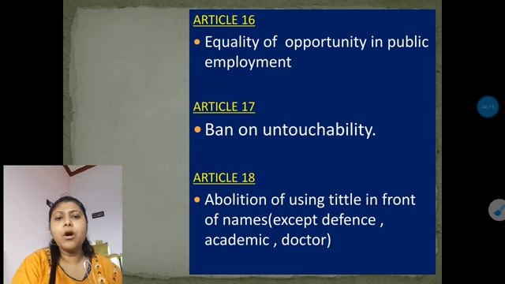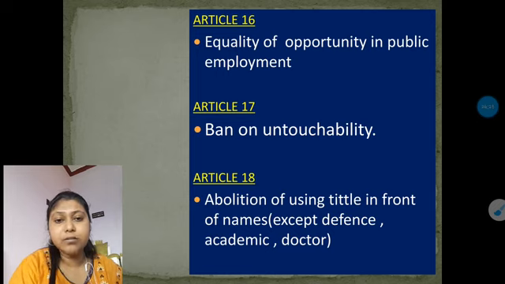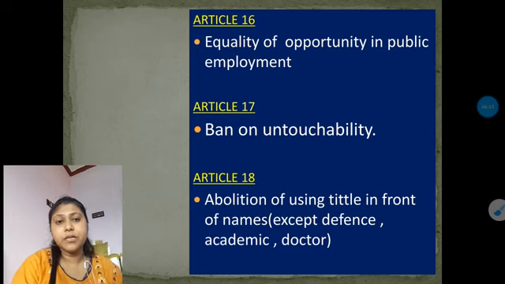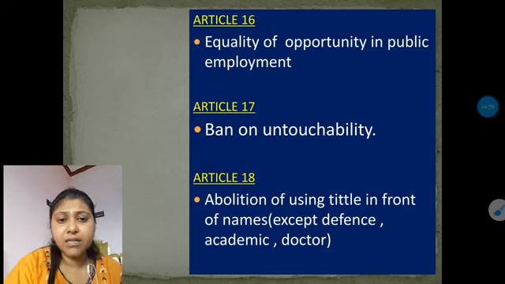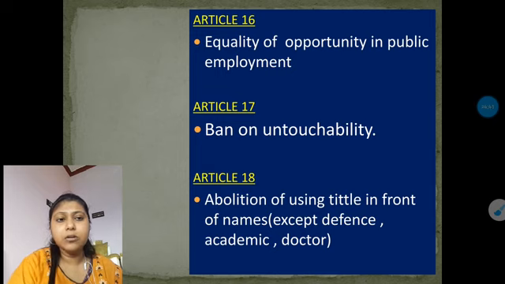So I hope you all understand about the fundamental rights, their definitions, that there are 6 fundamental rights, what they are, and of course the first fundamental right, that is the right to equality, along with its articles. So please remember that the right to equality covers Articles 14 to 18, that is, the 5 articles we have in the Right to Equality. I hope you are all clear about this.